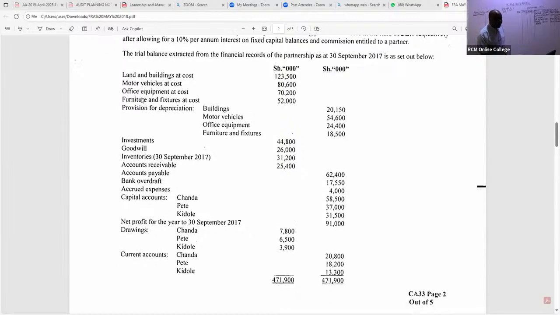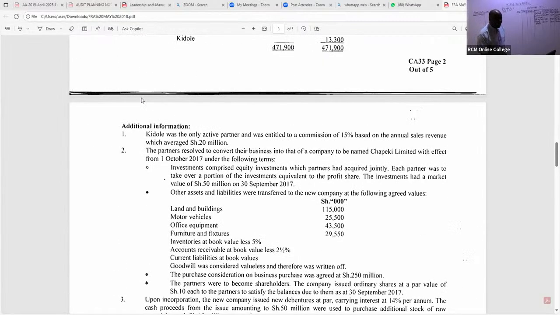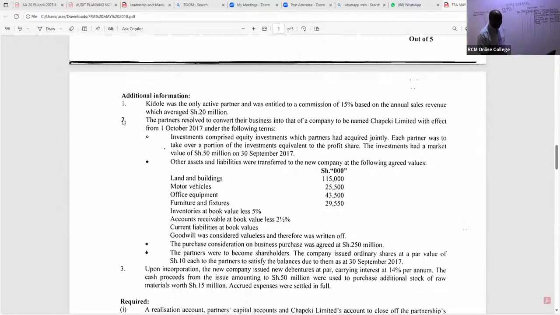If you go to note number 2, we are told other assets and liabilities were transferred to the new company at the following agreed values. Those agreed values we shall not take to realization, because you are not yet at the selling point.